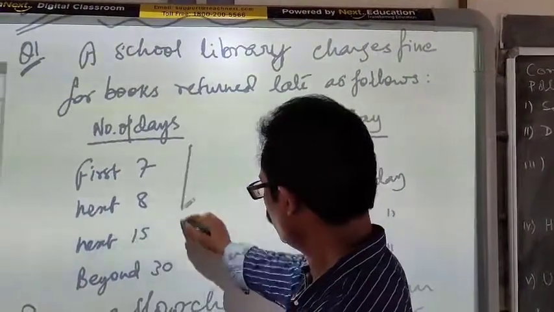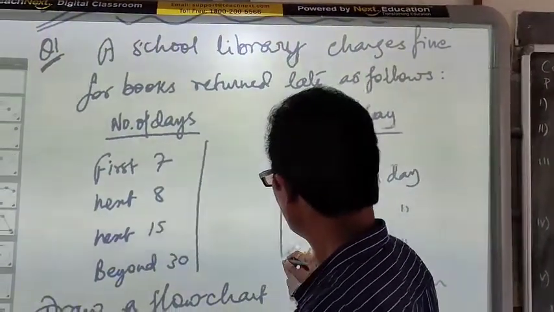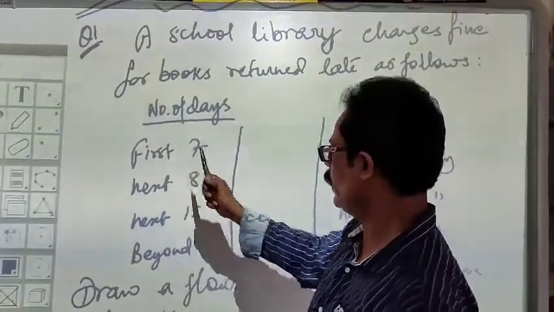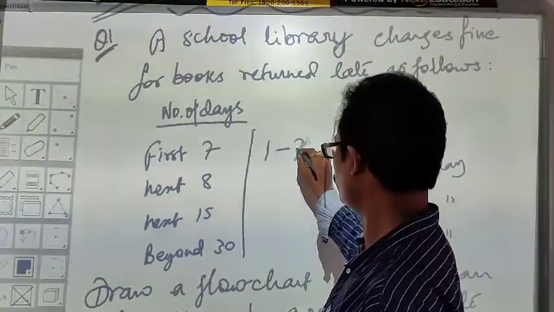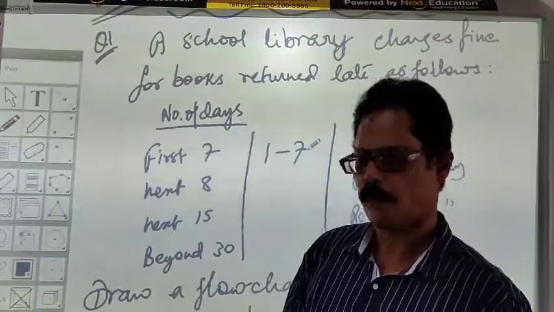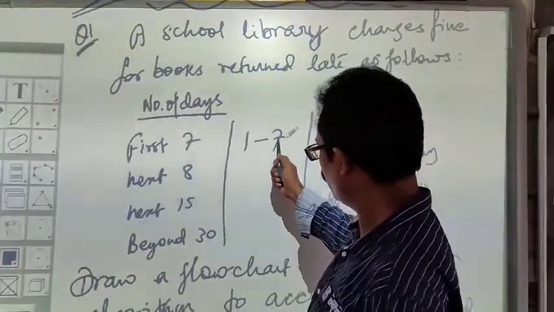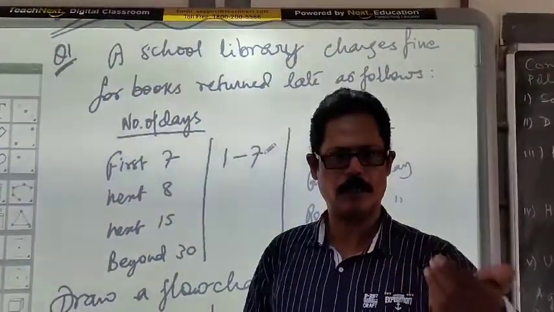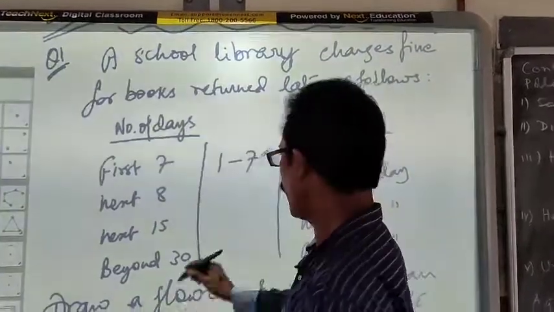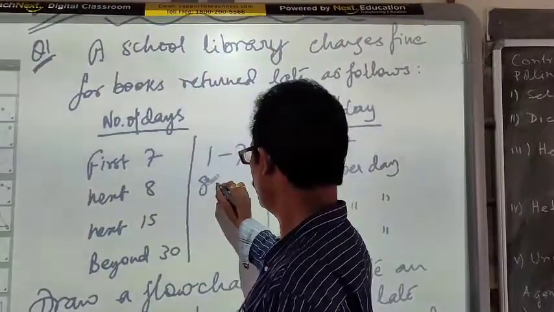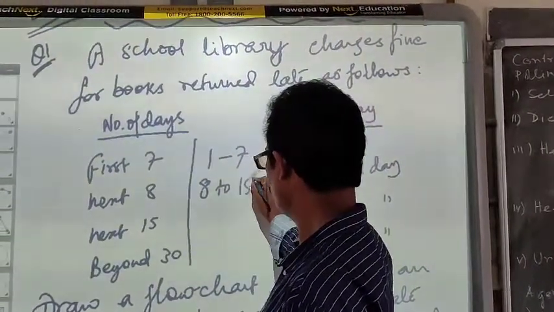Roughly, you make a range over here. For the first 7 days, that means 1 to 7 days. Next 8 days means after this another 8 days, that means 7 plus 8, 15. So here it will be 8 to 15 days.